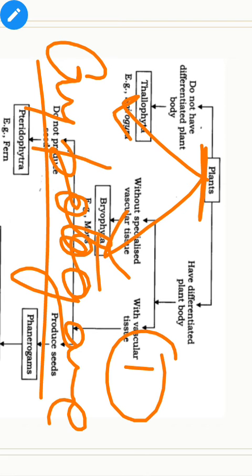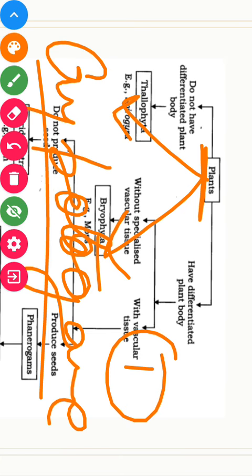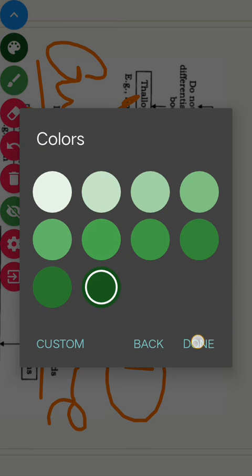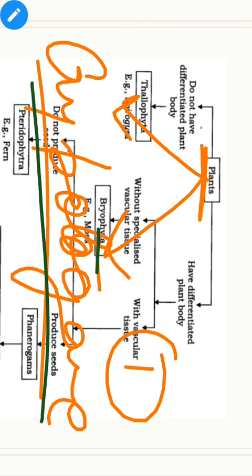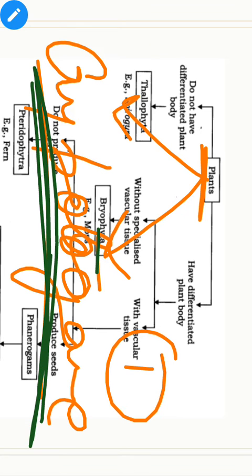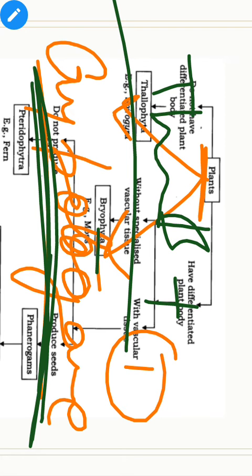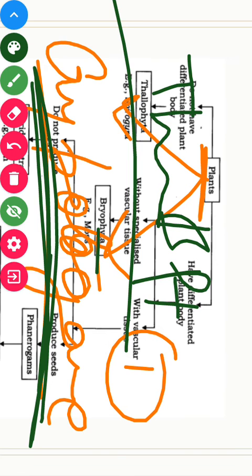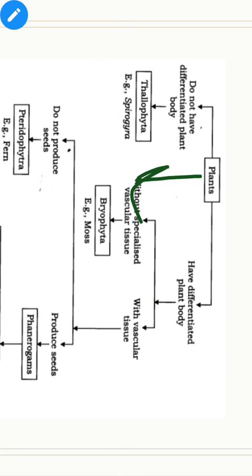Let me discuss with you all. So, cryptogamous means that in this sub kingdom, the plants do not produce any types of seeds or flowers. And in the cryptogams, what are there? They are Thallophytes, Bryophytes, and Pteridophyta. So these three will not produce any type of seeds or flowers. And the second sub kingdom of plants, I discussed with you all.